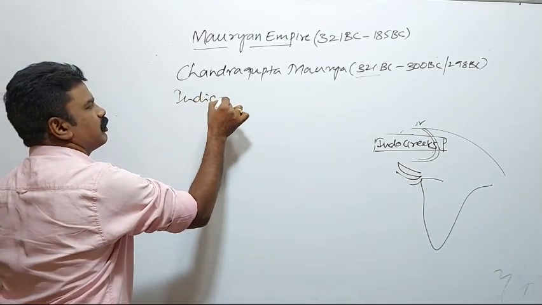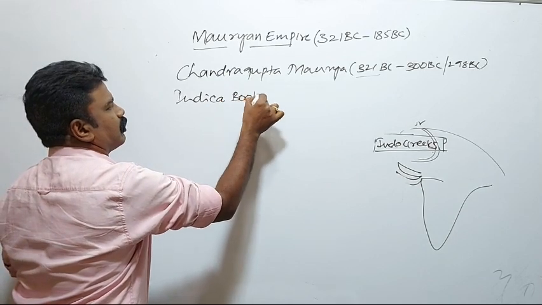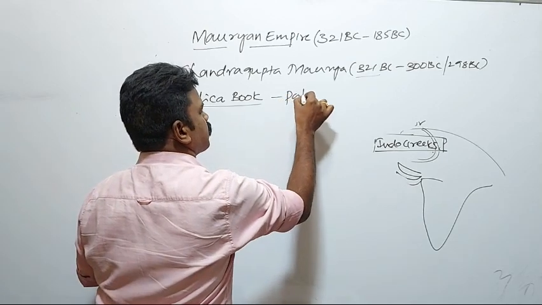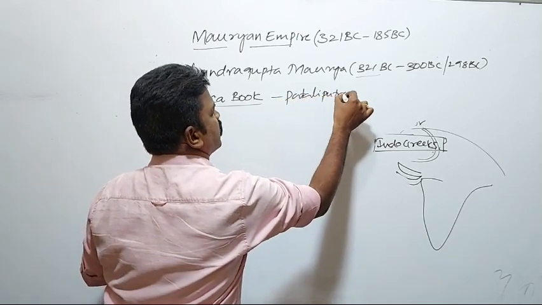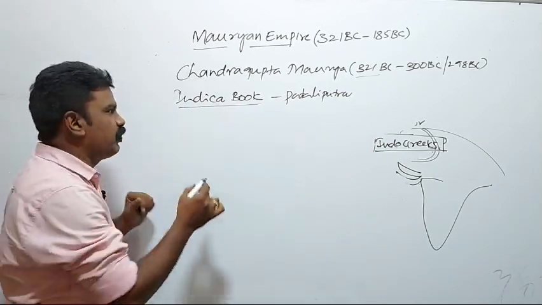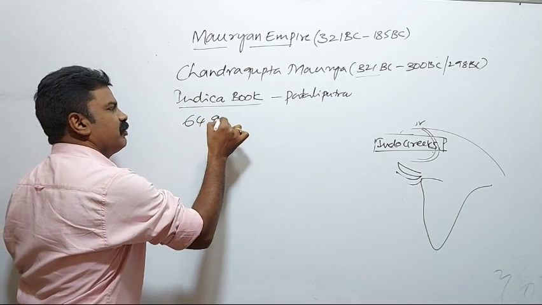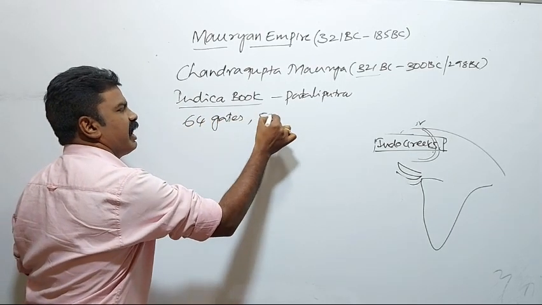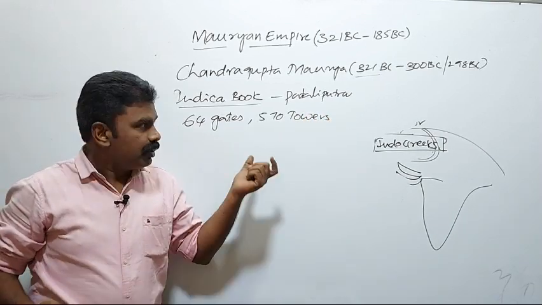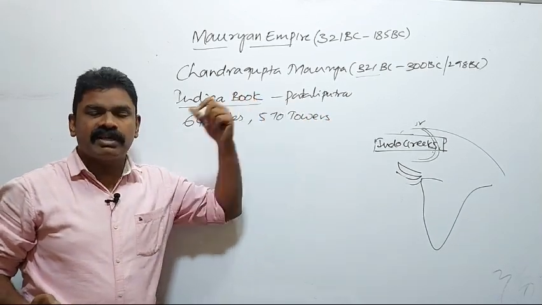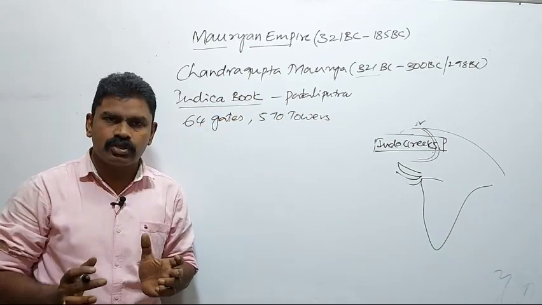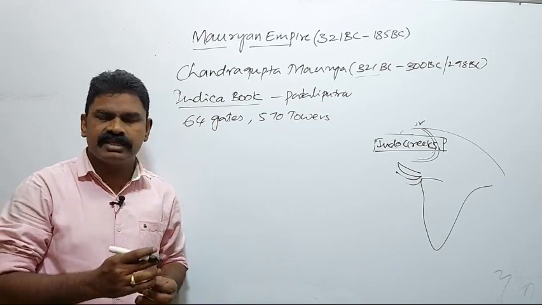According to the Indica book, it also gives a complete description of the city of Pataliputra. Pataliputra was surrounded by 64 gates, and 570 towers were constructed. According to Megasthenes' Indica, Pataliputra was a very strong city, a very strategic capital.